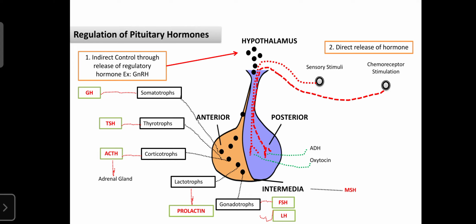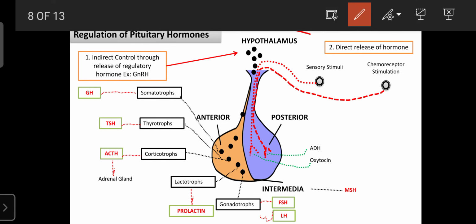So dear students, the pituitary gland is known as the master gland, but that master gland also has another master, known as the hypothalamus. Whatever the functions of the pituitary gland are, they mainly depend upon the hypothalamus.